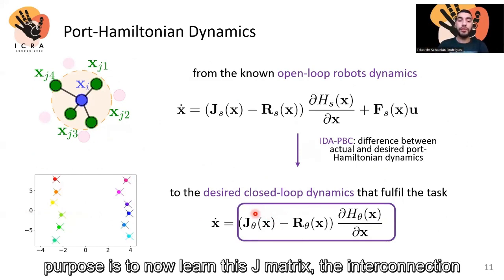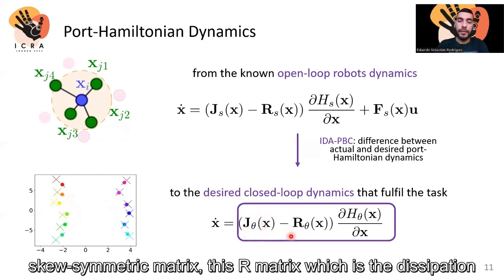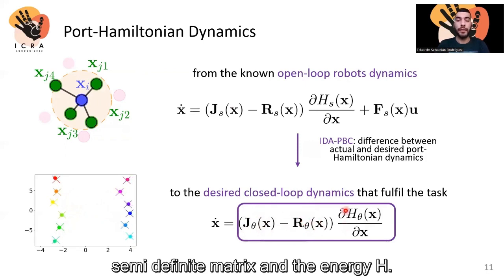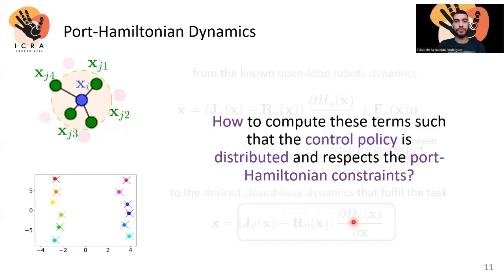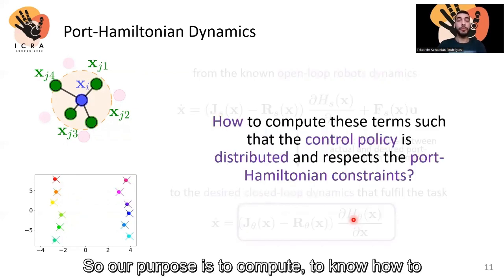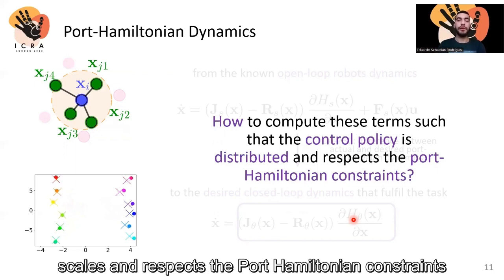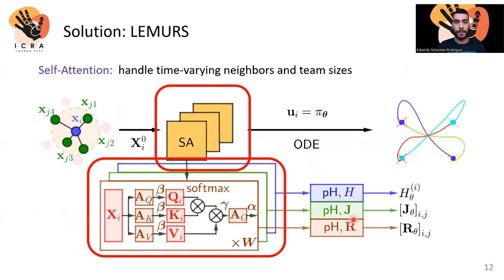So our purpose is to now learn this J matrix, the interconnection skew symmetric matrix, this R matrix, which is the dissipation positive semi-definite matrix, and the energy H. So our purpose now is to know how to compute these terms such that our controller is distributed and scales and respects the Port-Hamiltonian constraints.